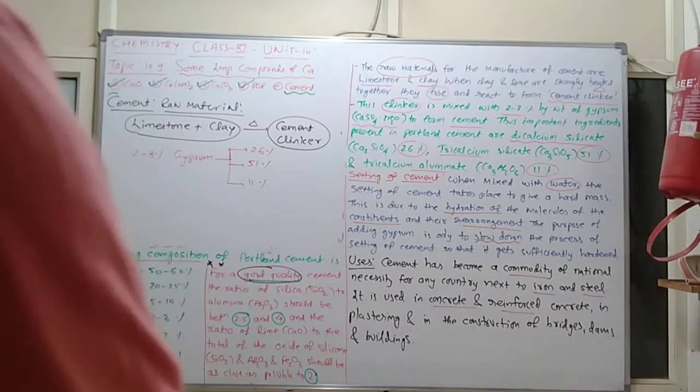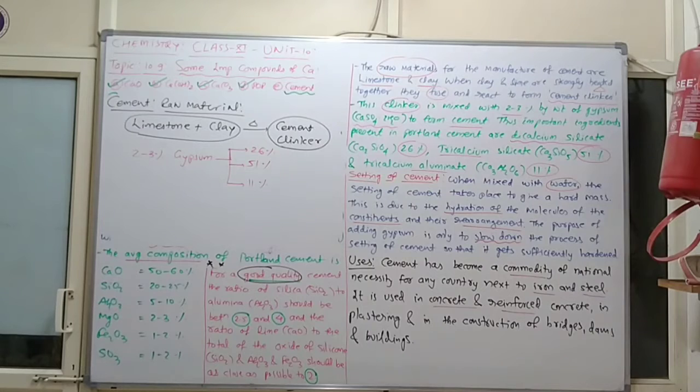In case of cement, you have to remember the composition with percentages properly: calcium oxide 50 to 60%, SiO2 20 to 25%, aluminium oxide 5 to 10%, magnesium oxide 2 to 3%, iron oxide 1 to 2%, and SO3 1 to 2%.